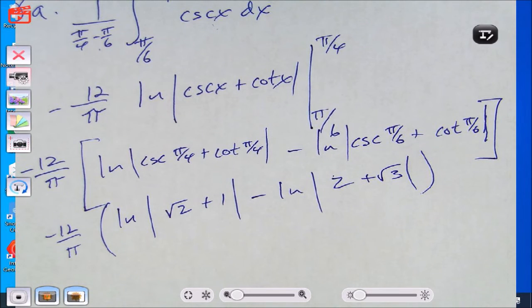That's good. Wait, what? So how is cosecant... Okay, it's 1 over whatever. I'm telling you, it's 1 over sine. Sine of pi over 4 is square root of 2 over 2. Sine of pi over 6 is 1/2. And 1 over 1/2 is 2.